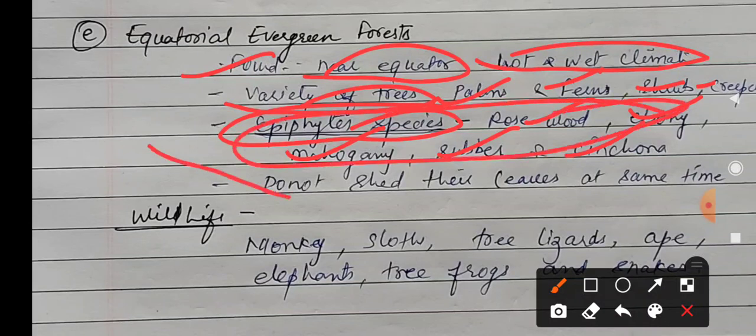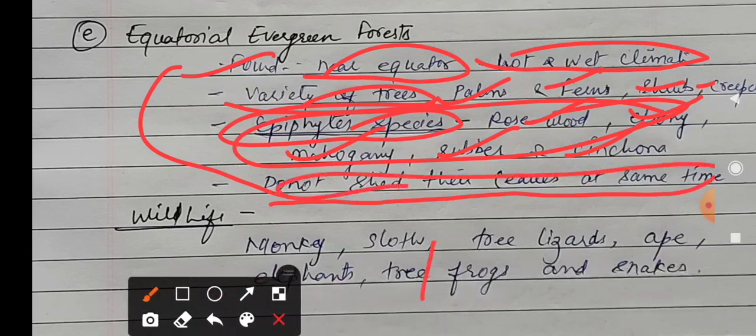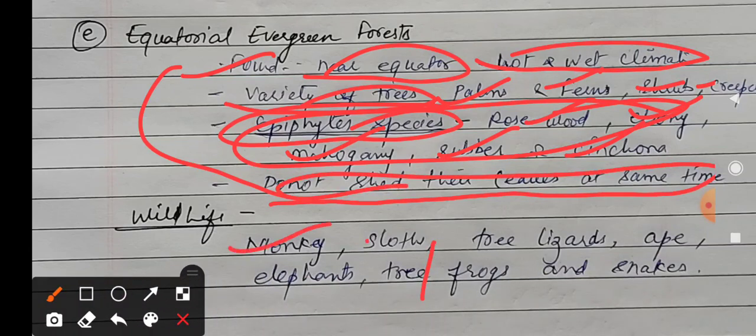And what is the specialty of this evergreen forest? They do not shed their leaves at a particular time or at the same time. So that's why throughout the year they are evergreen. It is a specialty of it. That's why it is called equatorial evergreen forest. And the animals available in this region are the monkey, sloth, tree lizard, ape, elephant, tree frogs, and snakes. So this is all about the lecture.